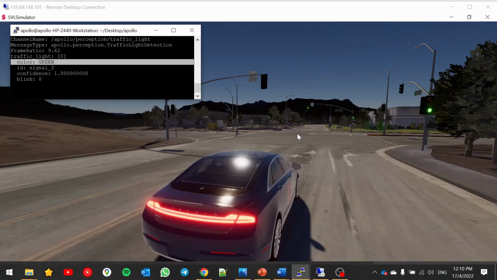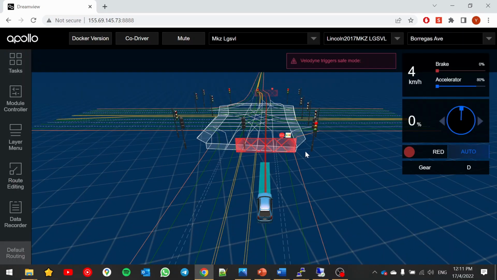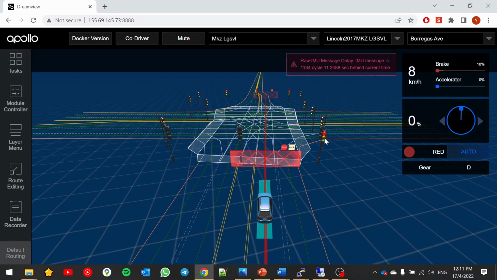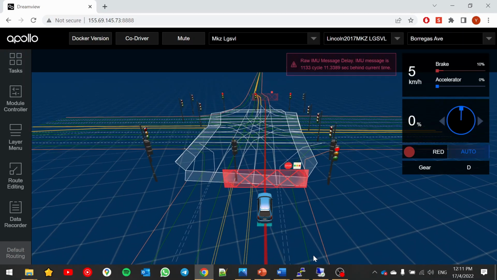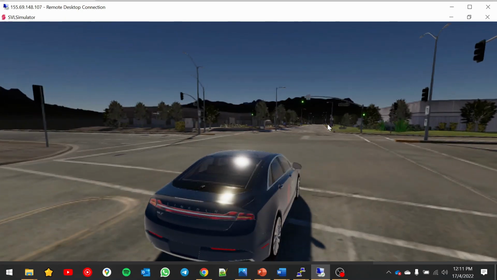Despite best efforts to insert the UAN attack, Apollo was still able to perceive the traffic lights correctly. From the output of the Cyber Monitor and LGSVR simulation, we see the traffic light color green corresponds to the simulation's green. This was also correct for yellow as well as red. This was also confirmed by observing how the autonomous vehicle was still able to cross the traffic light after we give it a planned route. Entering auto mode, it recognizes that it is a red light, so it stops within the ADS, as well as within the LGSVR simulation environment.